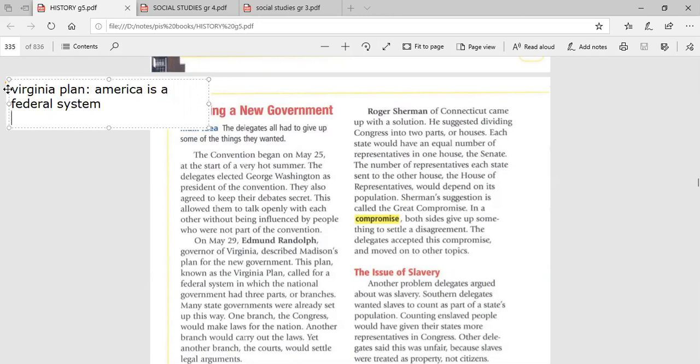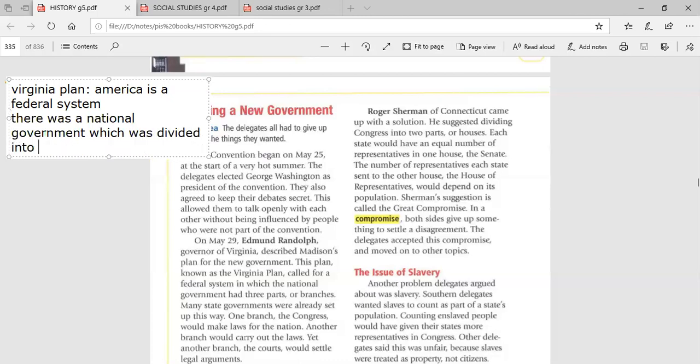In the federal system, there was a national government which was divided into three branches. What are these branches?